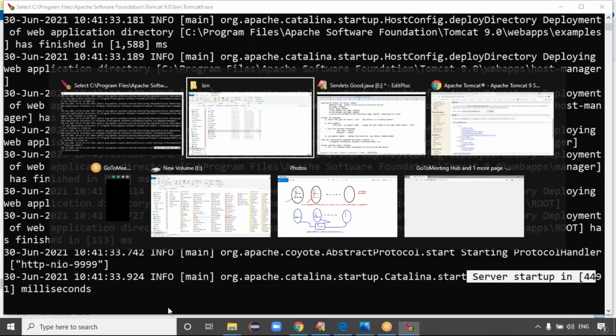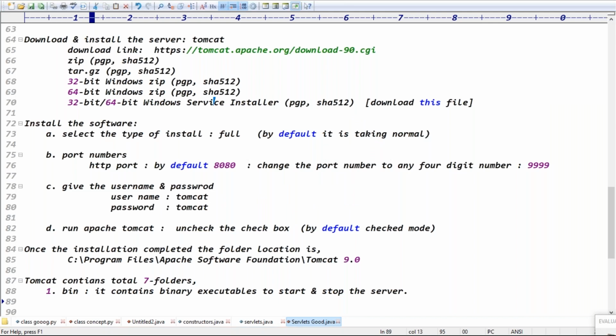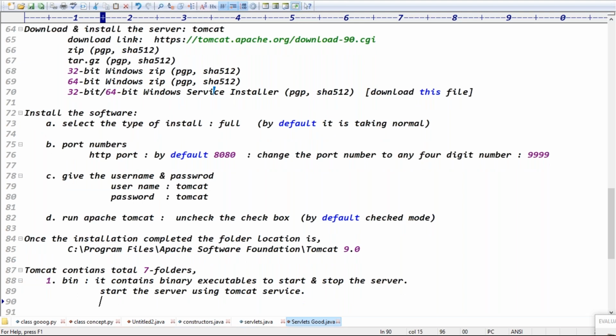Exactly. So start the server using the Tomcat service. Start the server, guys. Once you start the server, then connect to the server. Once the server is ready, then use the client to send the request to the server, guys. Start the server using the Tomcat service, guys.